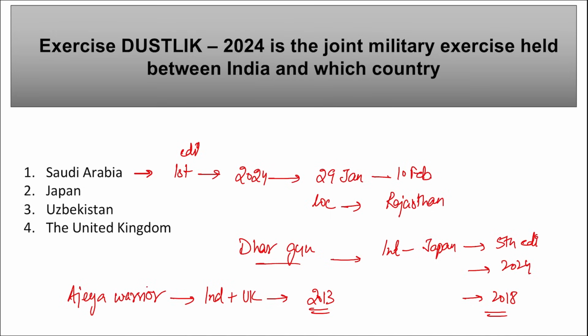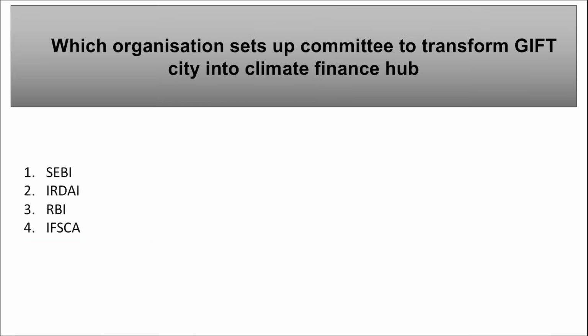And what is the latest edition of Ajaya Warrior that took place recently? The latest edition is the 7th edition, which took place in 2023 between India and UK. Right? And for Dustlik, we saw it is held between India and Uzbekistan, and this was the 5th edition of the Dustlik exercise. Moving on.